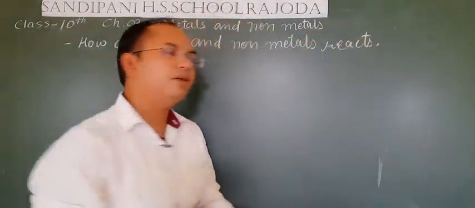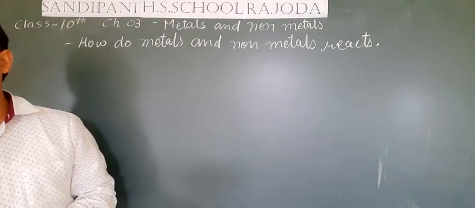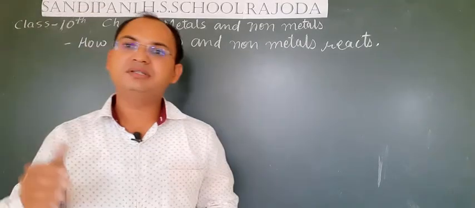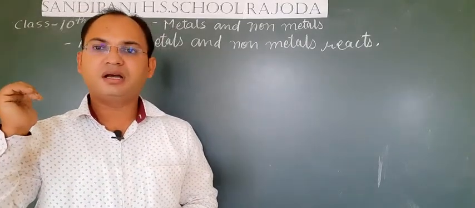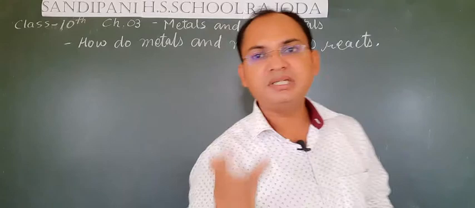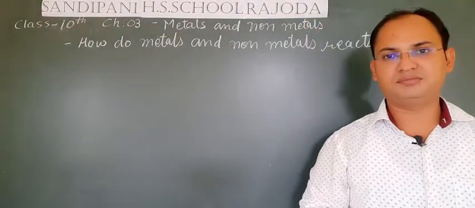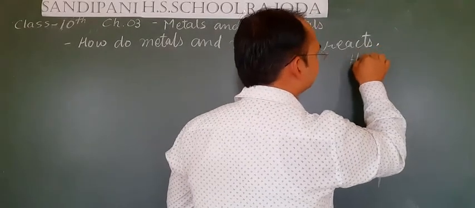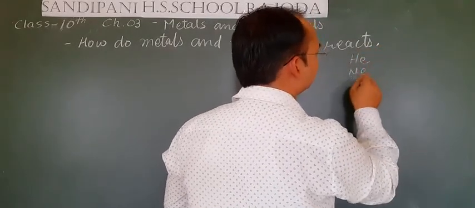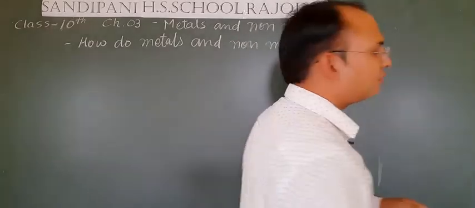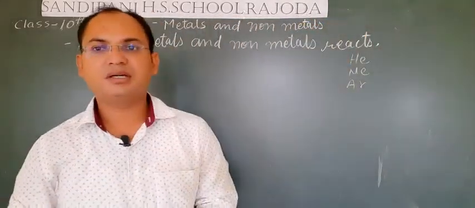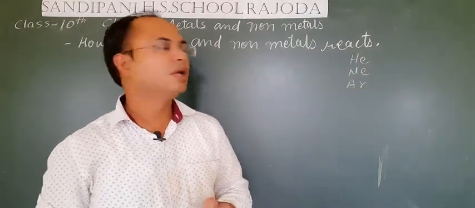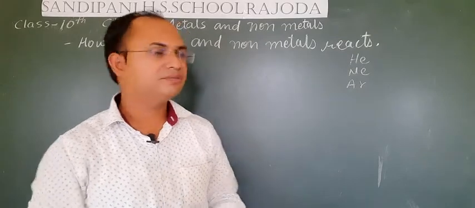You have studied the electronic configuration of the noble gases. Noble gases are the gases which have completely filled their outermost shell. The main noble gases are helium, neon, argon, krypton, xenon, etc. But in short we will see the electronic configuration of helium, neon and argon only.